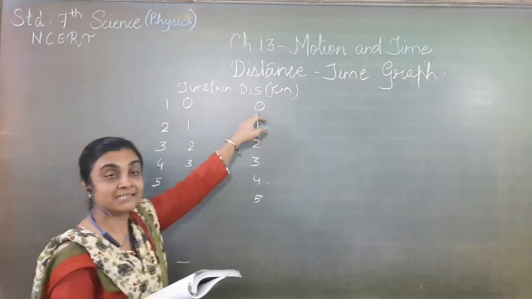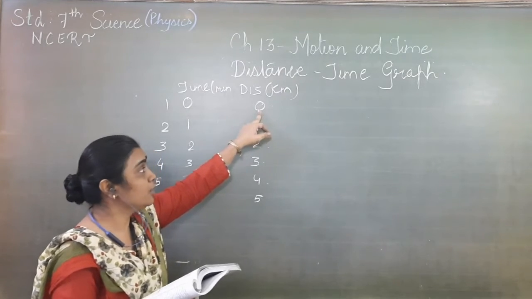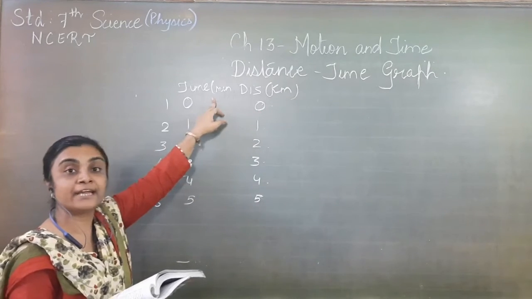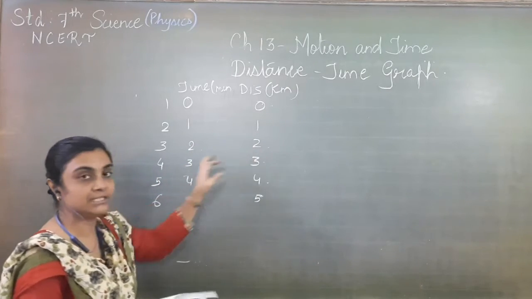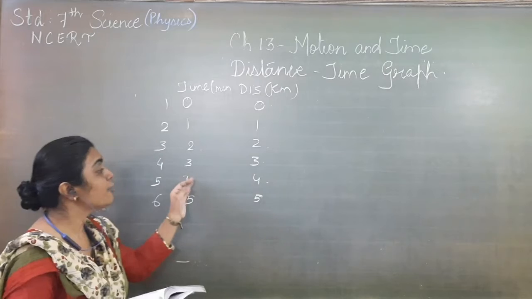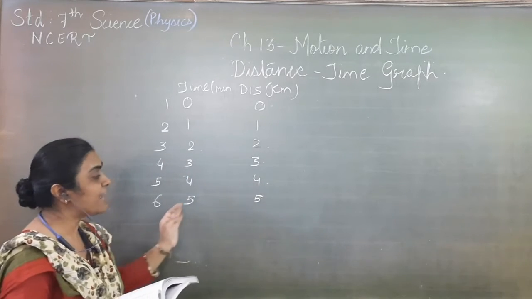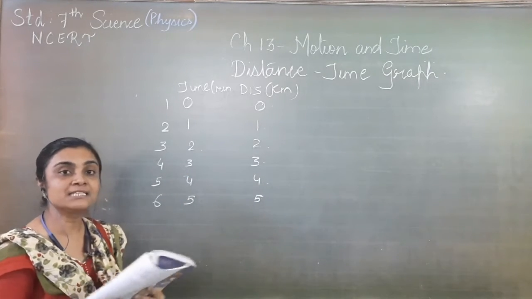At 0 time it is at 0 kilometer. At 1 minute, 1 kilometer. 2 minutes, 2 kilometers. 3 minutes, 3 kilometers. 4 minutes, 4 kilometers. 5 minutes, 5 kilometers. Now let us see the graph.